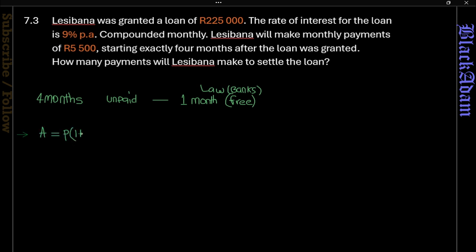we substitute into the equation. So we have A equals P bracket 1 plus i to the power n. So we want to know that it's going to be 4 minus 1, which is 3. So for 3 months the amount will accumulate interest. So that means we have